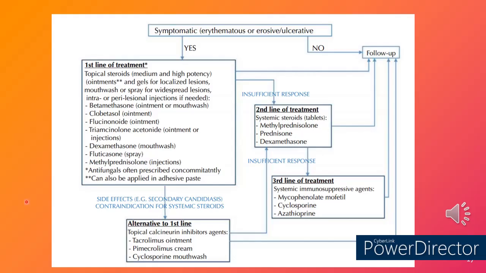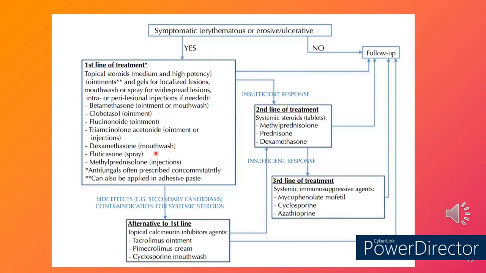When we are dealing with a symptomatic lesion, that includes the erythematous or erosive or ulcerative type of oral lichen planus, the first line of management includes topical steroids, medium or high potency, which can be used as an ointment and gel form for localized lesions, and mouthwash or spray form for widespread lesions. It can also be given as intra or perilesional injections if needed. That includes betamethasone ointment, clobetasol ointment, fluocinolone ointment, or triamcinolone acetonide or methylprednisolone as injections, then dexamethasone as a mouthwash, and fluticasone as a spray.